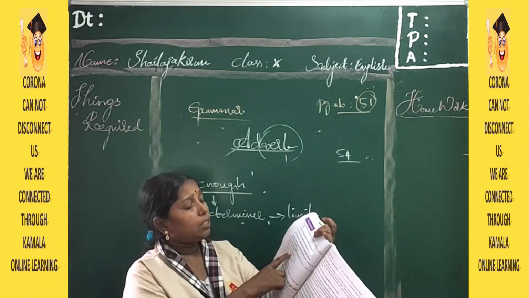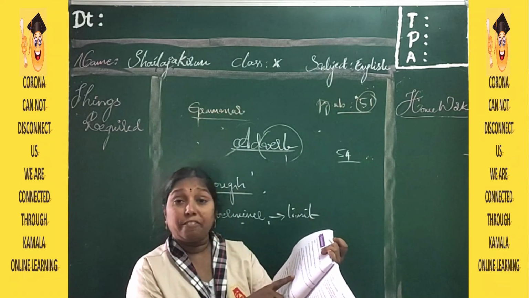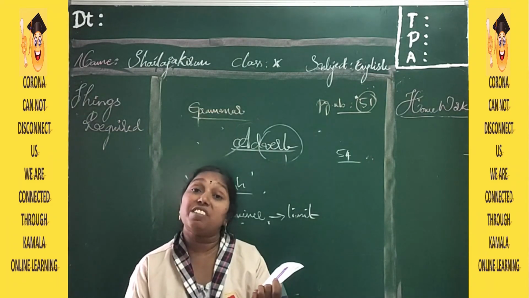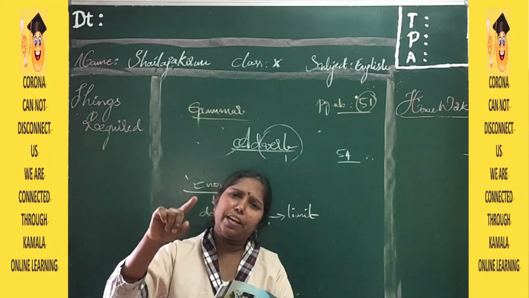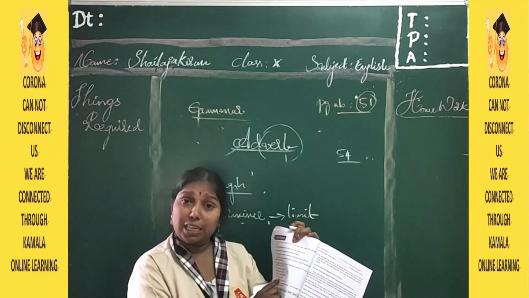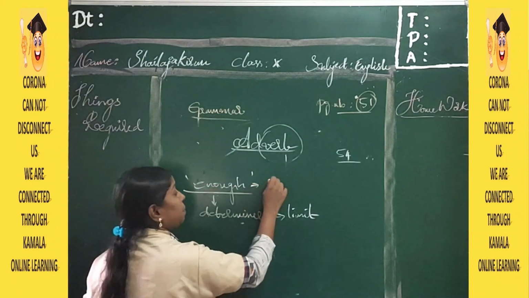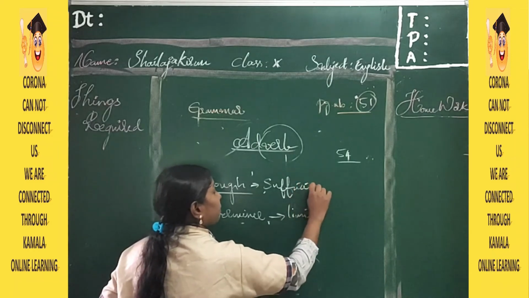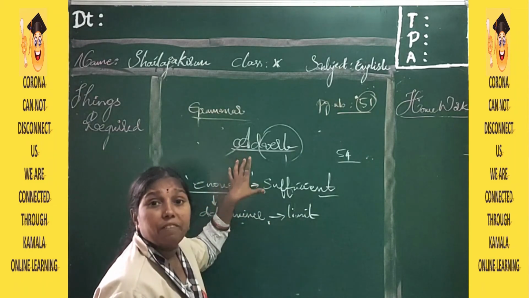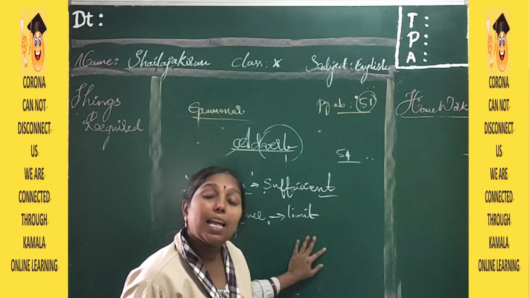See here. Here you got: The house is not big enough for me. We did not leave early enough. I was not trained enough for the game. Is there enough room for me? I don't have enough clothes for my journey. So all these words, enough. In page number 54, he gave us five sentences. In all the five sentences, we used this word enough. What is the meaning of enough? It is called sufficient. And it is considered as an adverb, which we also consider as a determiner, and it will show us the limit.